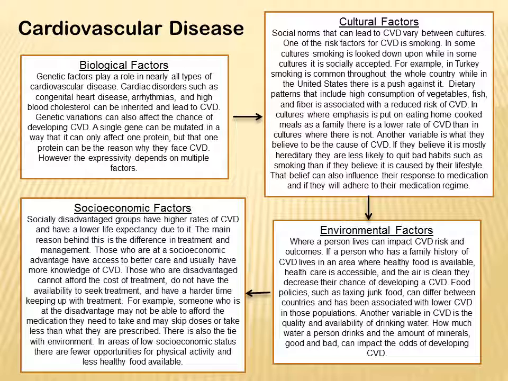A single gene can be mutated in a way that only affects one protein, but that one protein can be the reason why they face cardiovascular disease. For example, if that one protein is mutated in a way that has trouble processing lipids and cholesterol, it can increase the risk. However, the expressivity depends on multiple factors, and cardiovascular disease develops as a consequence between conditions coded in genotype and exposure to other variables.